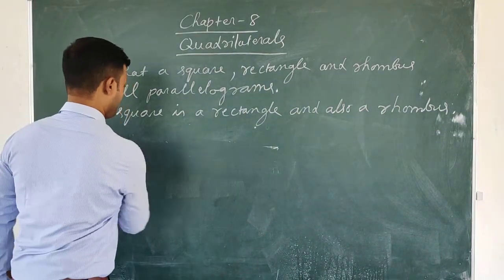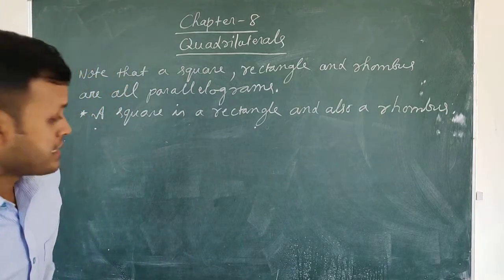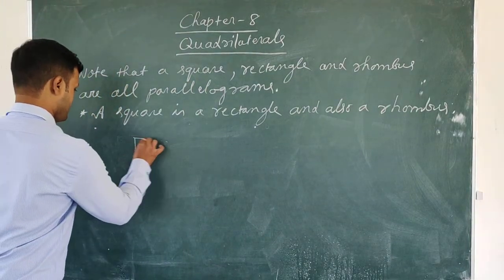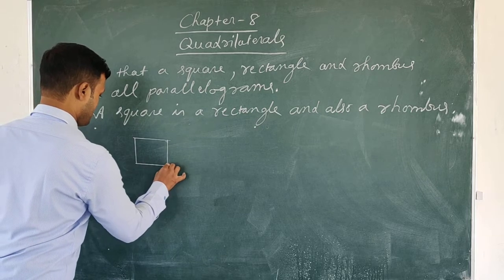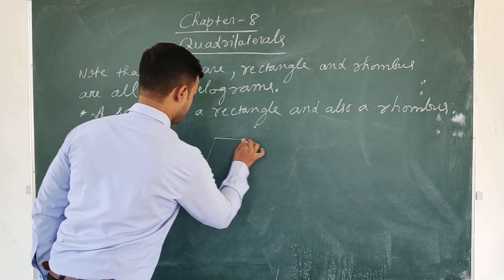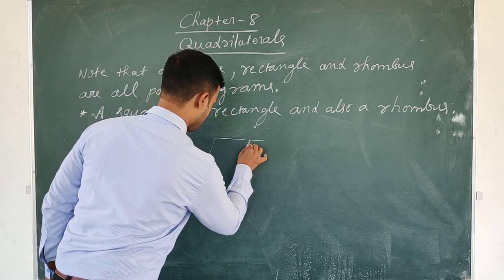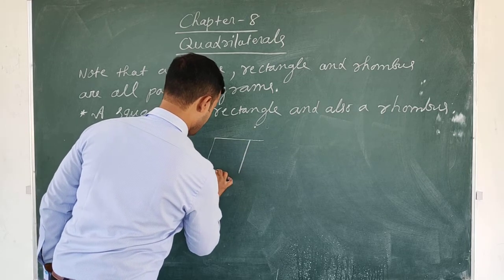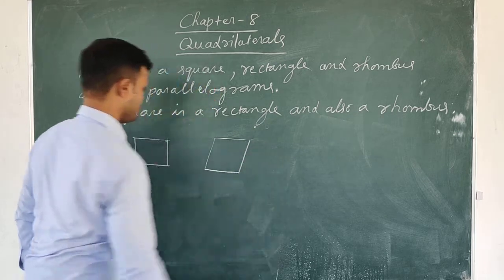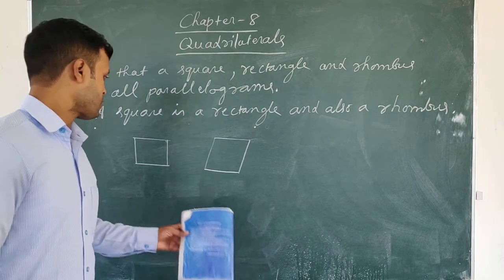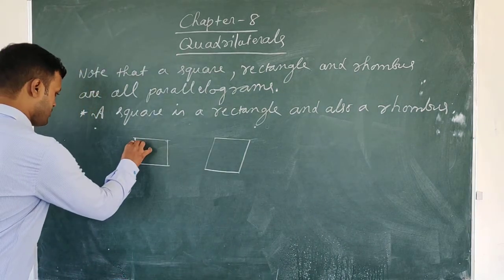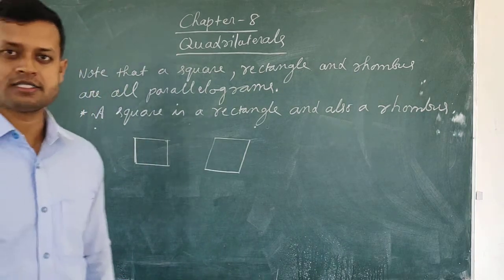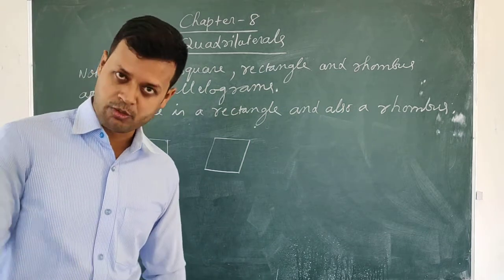Now we will show how a square is also a rhombus. A square is also a rhombus. Okay. So this is a square. So for a square to be a rhombus, friends, the square must satisfy all the properties of rhombus.